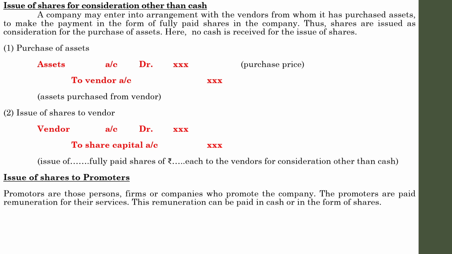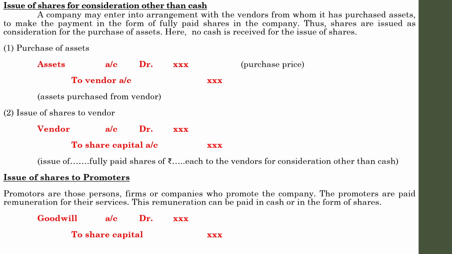The remuneration can be paid in the form of cash or in the form of issue of shares. Whenever the remuneration is paid in the form of shares, the entry will be goodwill account debtor to share capital. So remember the entry.